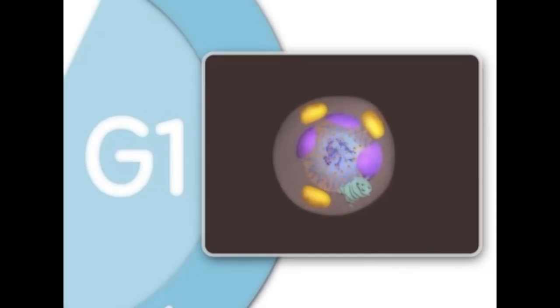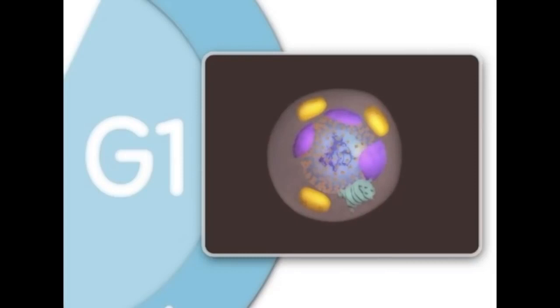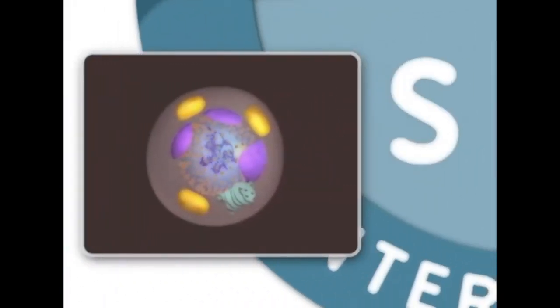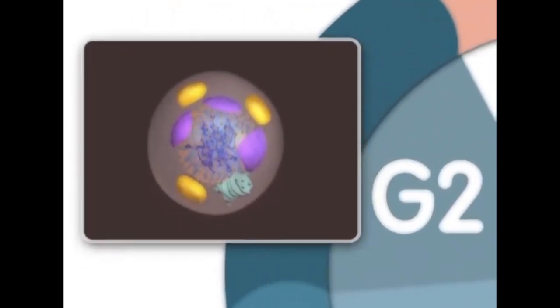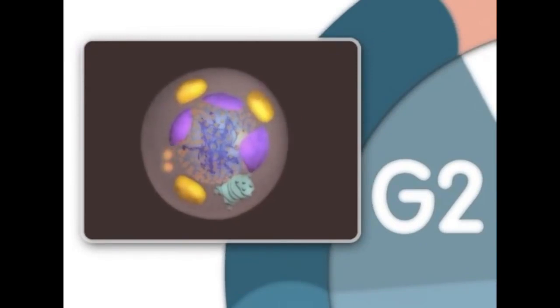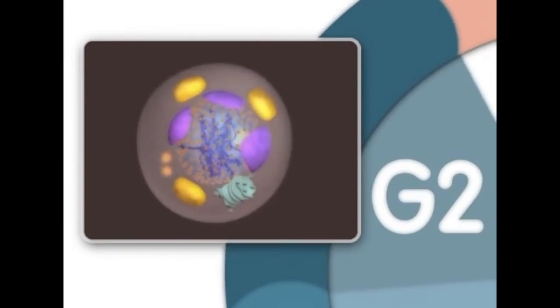G1, or GAP1, is the first growth stage of interphase. In G1, the cell grows to nearly its full size and performs many of its specific biochemical functions that aid the organism. Next is the S, or synthesis phase. This is an important stage because it is during the S phase that DNA in the nucleus is replicated. The cell next enters another growth stage called G2, or GAP2. It is during G2 that the cell finishes growing.